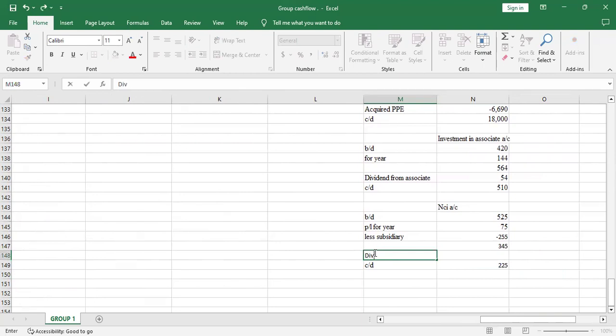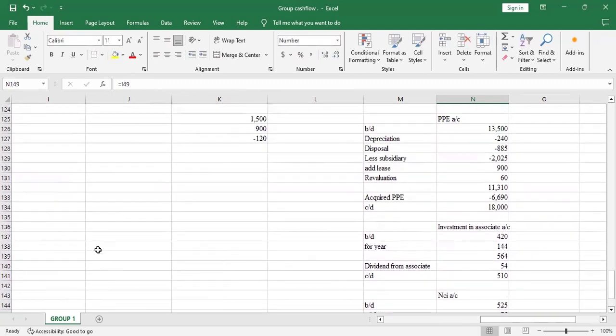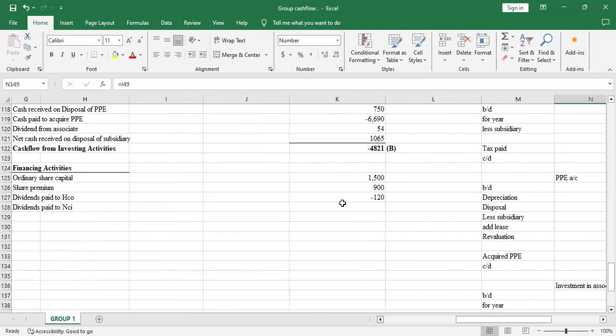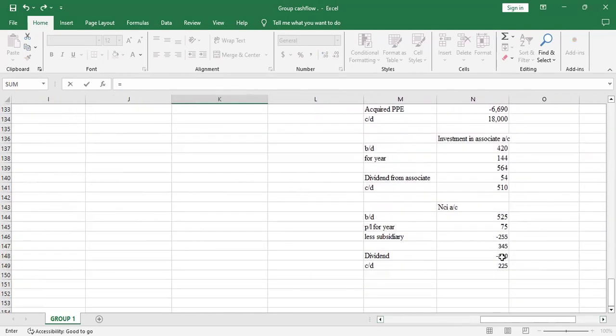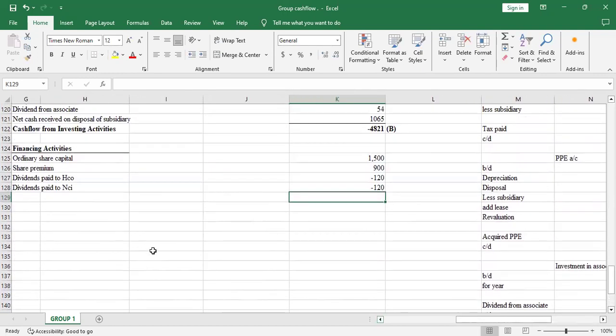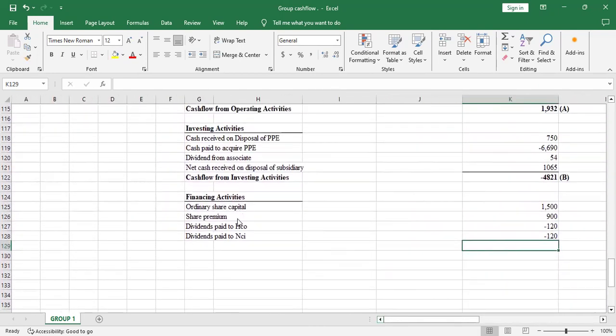So that's the difference, which was a payment. Let me subtract: I'll pick that minus 345, and I get 120. I'll just go to the statement and copy the value the way it is, which is 120. So we continue with the adjustment. I'll go back to the statement of financial position.